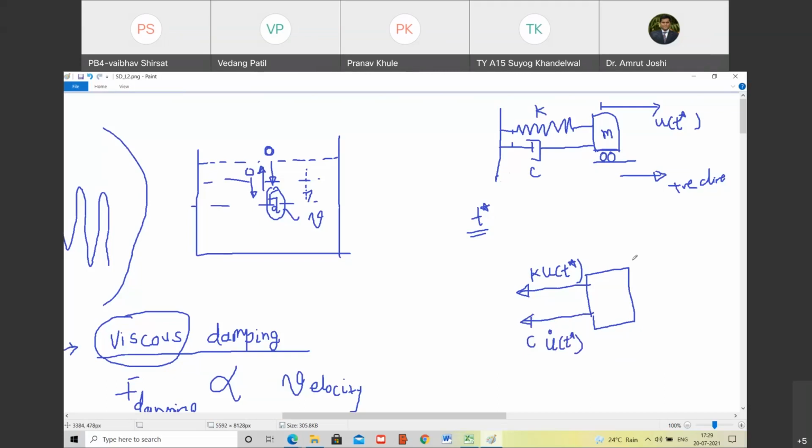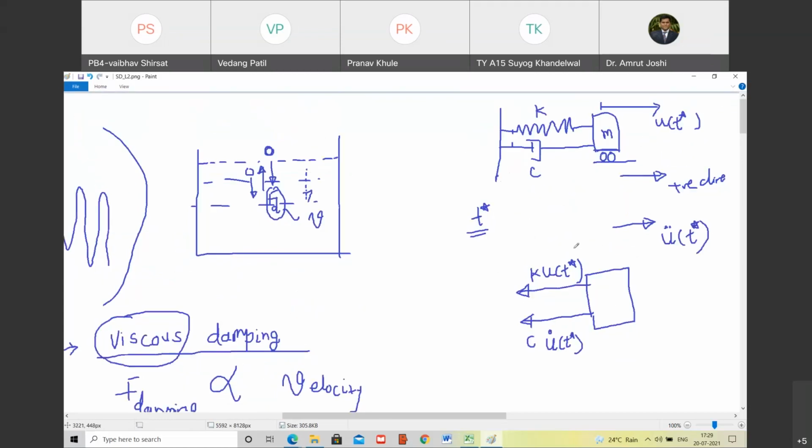What else do you have? Nothing. We have to slowly accelerate. As it is moving in positive x direction, we also assume that it has an acceleration in positive x direction. I am going to call that acceleration u double dot of t star. Do you agree with me? Yes.